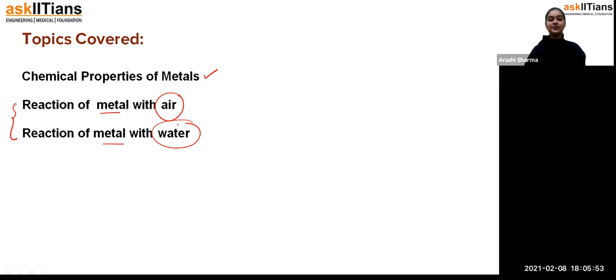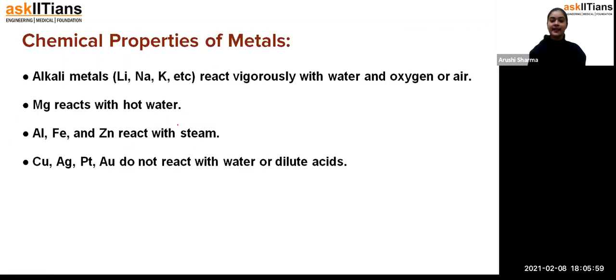Fine. So we are going to discuss all of these reactions of metals in today's session. Now, starting with the topic of chemical properties, how a metal reacts in the presence of oxygen or in the presence of water. We'll see those reactions one by one.